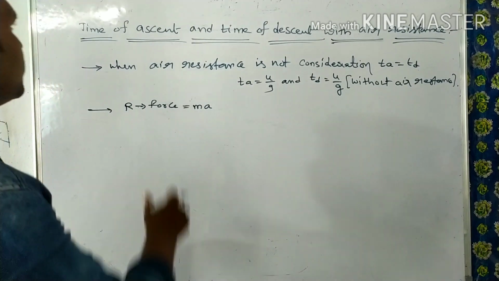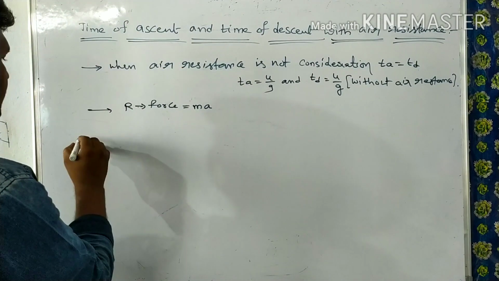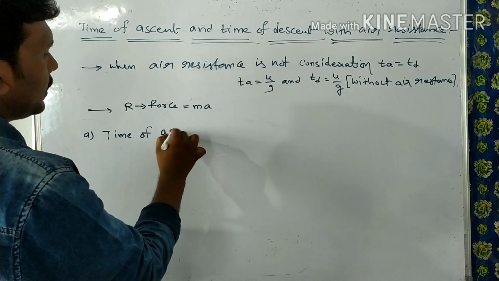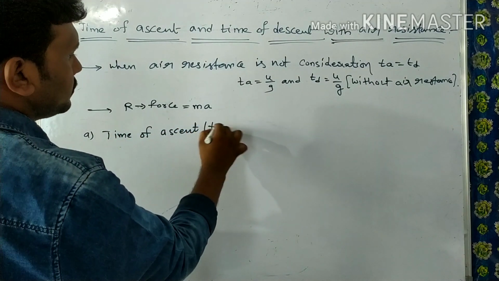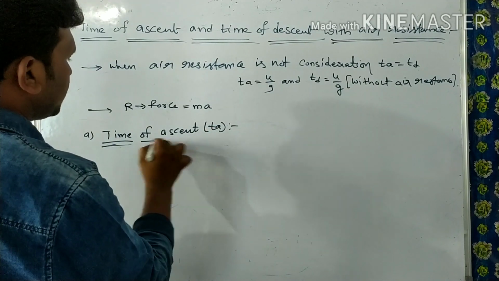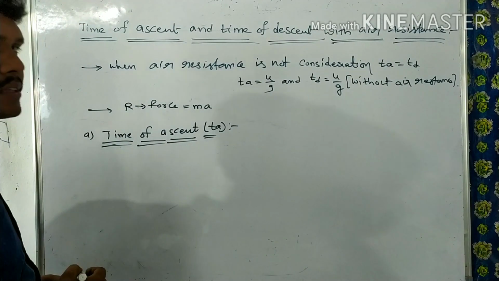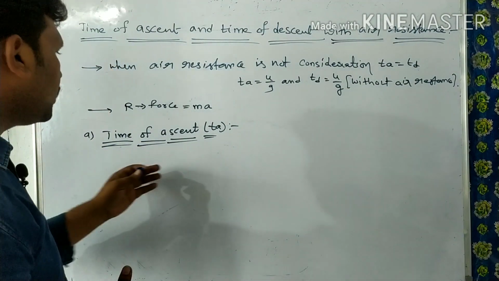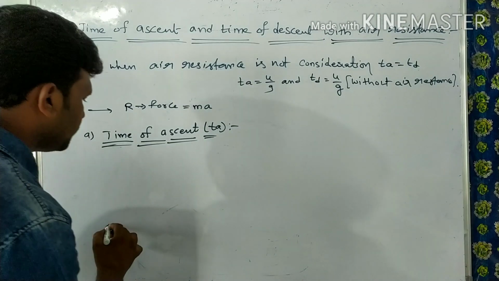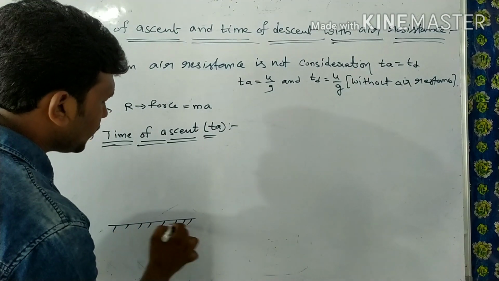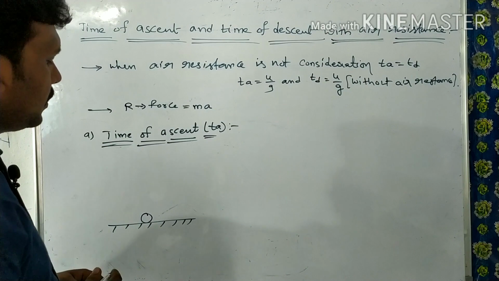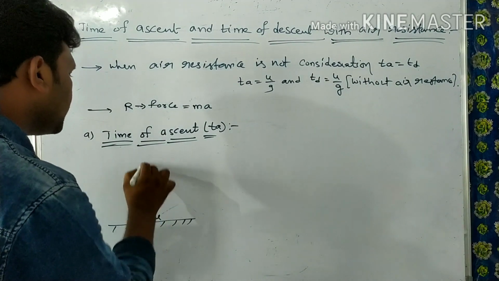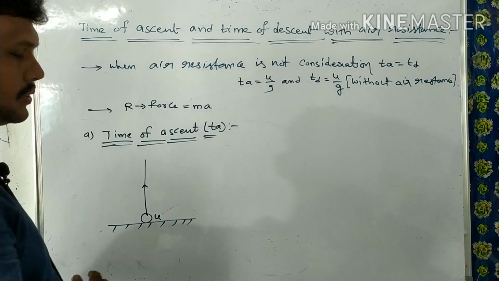Now let us first discuss the time of ascent. Let's write the time of ascent. Time of ascent means the time taken by a body to reach the maximum height. That is called time of ascent. Now here this is the surface and there is an object, and let us give a starting velocity to the body. Then what will happen? This body moves in the upward direction.